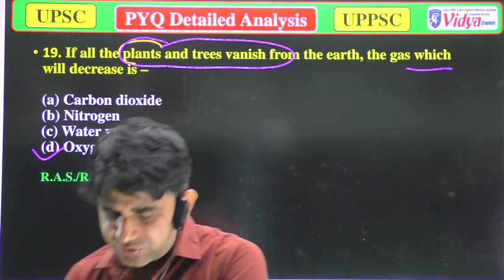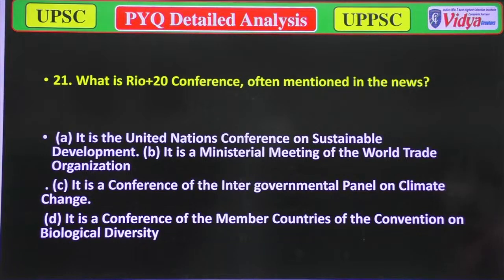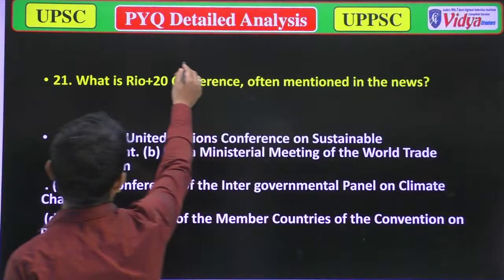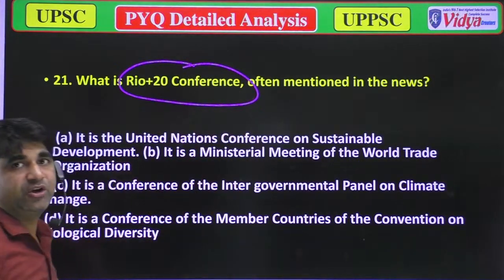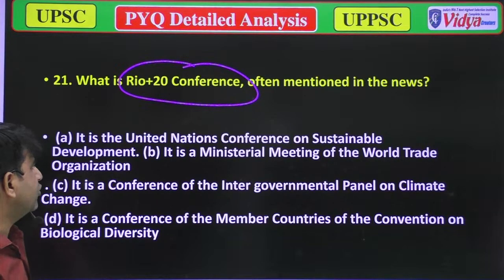Yeah. So our next question is, what is Rio 20 conference often mentioned in the news? As we have discussed in the earlier question, that what is Rio 20 conference? Options are there. A, it is the United Nations Conference on Sustainable Development. Option B, it is a ministerial meeting of the World Trade Organization. Option C, it is a conference of Intergovernmental Panel on Climate Change. Option D, it is a conference of the member countries of the Convention on Biological Diversity.